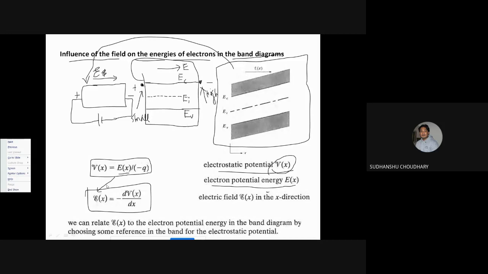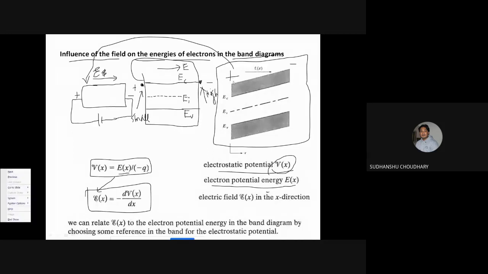So which says that at this point the potential energy will be small and at this point the potential energy will be large. So that means that the band diagram also changes with applied bias. Okay. So I have applied plus over here and minus over here.